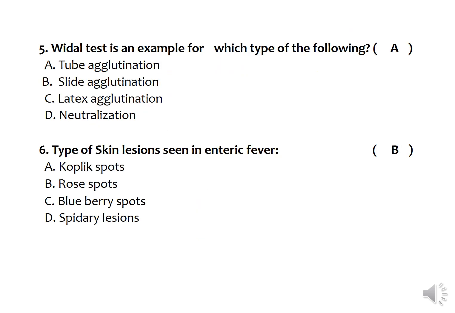Then Widal test is an example for which type of the following. As you know that Widal test is a very important serological test. This is a serological test for the diagnosis of enteric fever, otherwise called typhoid fever.